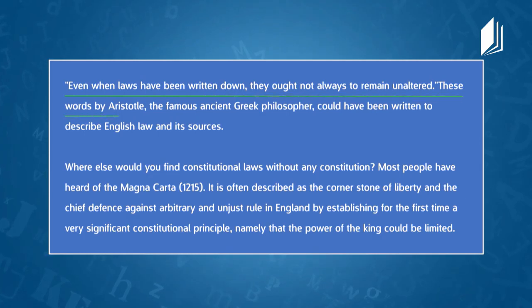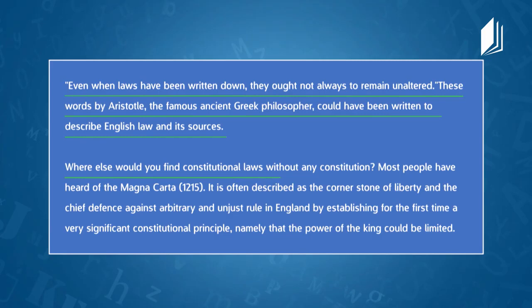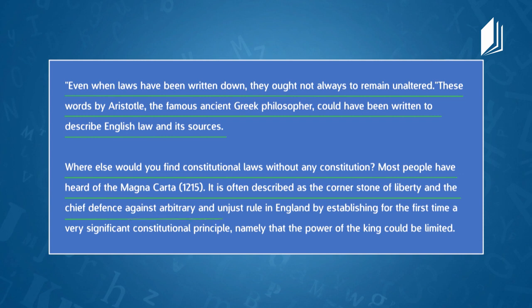Even when the laws have been written down, they ought not always to remain unaltered. These words by Aristotle, the famous ancient Greek philosopher, could have been written to describe English law and its sources. Where else would you find constitutional laws without any constitution? Most people have heard of the Magna Carta. It's often described as the cornerstone of liberty and the chief defense against arbitrary and unjust rule in England by establishing for the first time a very significant constitutional principle, namely that the power of the king could be limited.